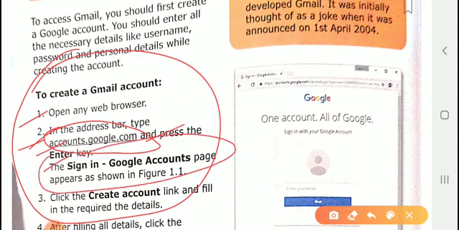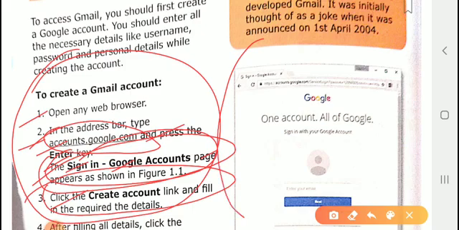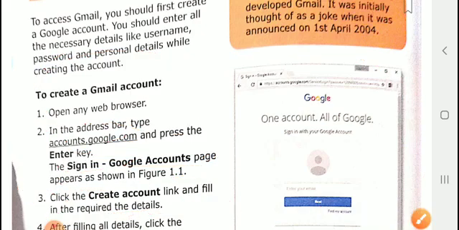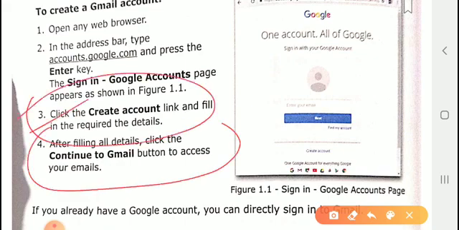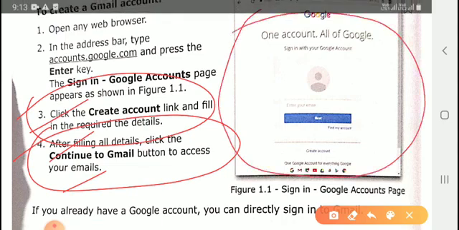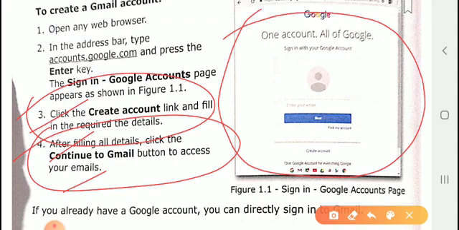Then the Google accounts sign-in page appears. Click the create link and fill in the required details. In this diagram it is shown. Then we can create the account, and then continue with Google, continue with Gmail. The following process goes on like that.